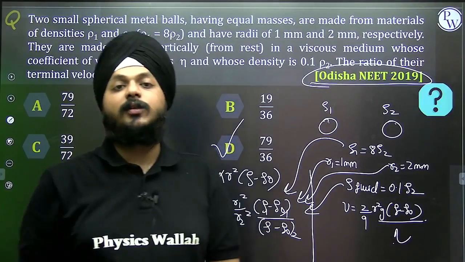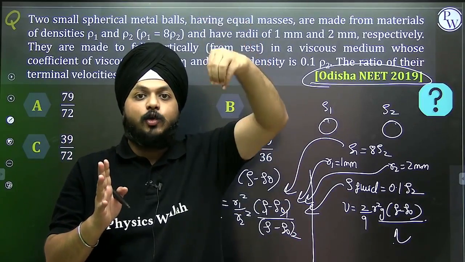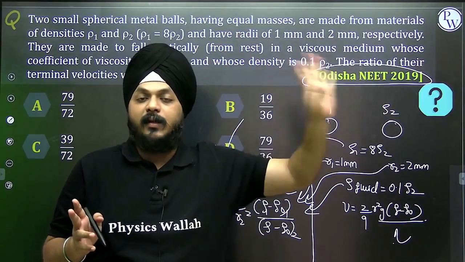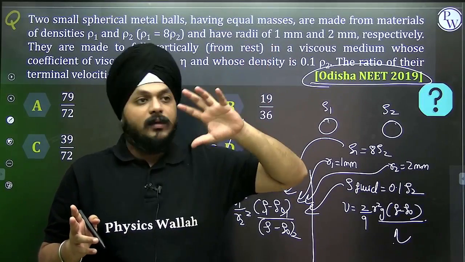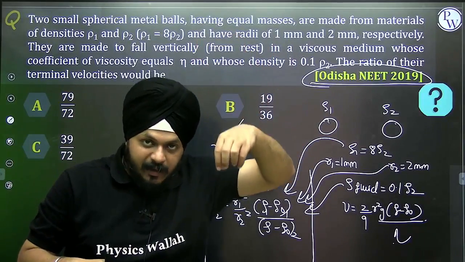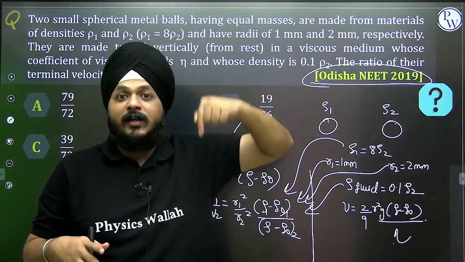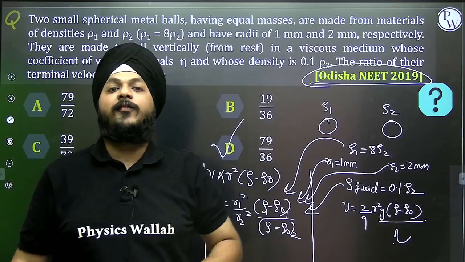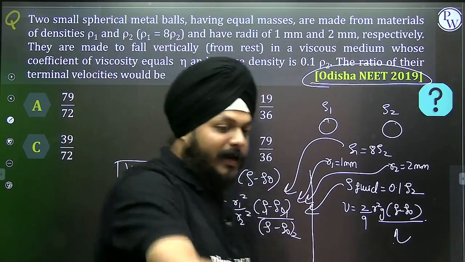This was a direct question based on terminal velocity. Stokes law states that when a particle is dropped, one drag force acts, determined by 6 pi r eta v. When the particle is dropped, all the vertical forces are balanced and it moves with constant velocity inside the fluid, covering the depth. The velocity with which it covers the depth, when all the downward and upward forces are balanced, is defined as the terminal velocity. In that case, the net acceleration in the y direction is completely zero.